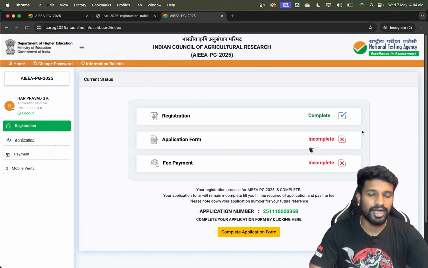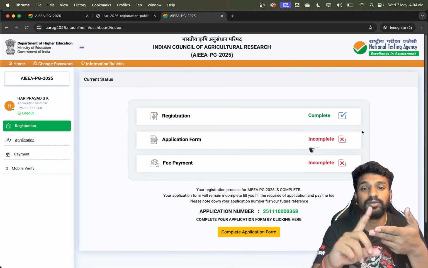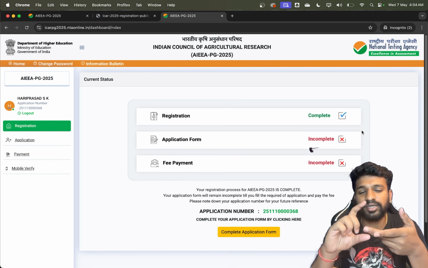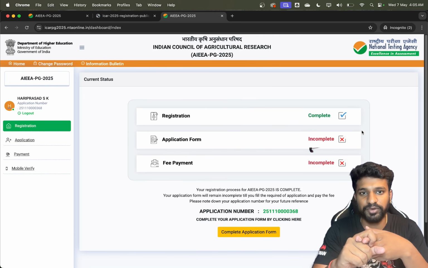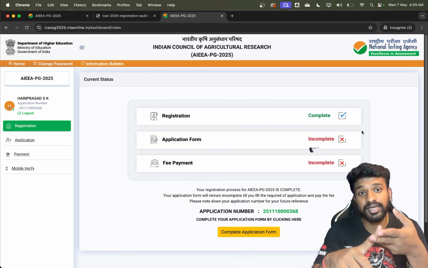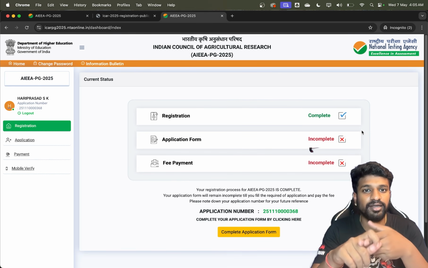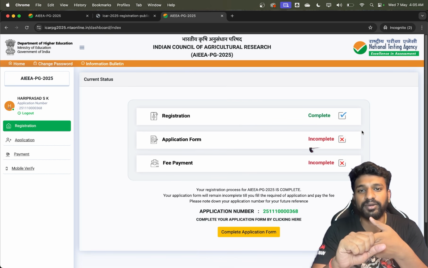So now I have successfully logged in and my account is created. I have received the application number and I also know the password. So please make sure you note down the application number and the password somewhere, because until you get the rank card, these two things are very much important for you. After writing the exams, getting the scorecard, or getting the key answers, and also getting the rank, the same credentials will be used, and in the same website you will get all these things.